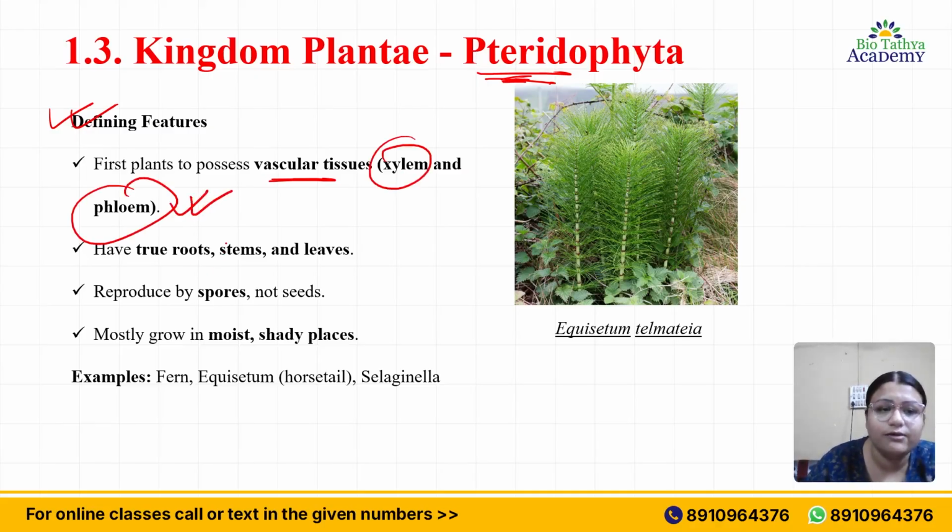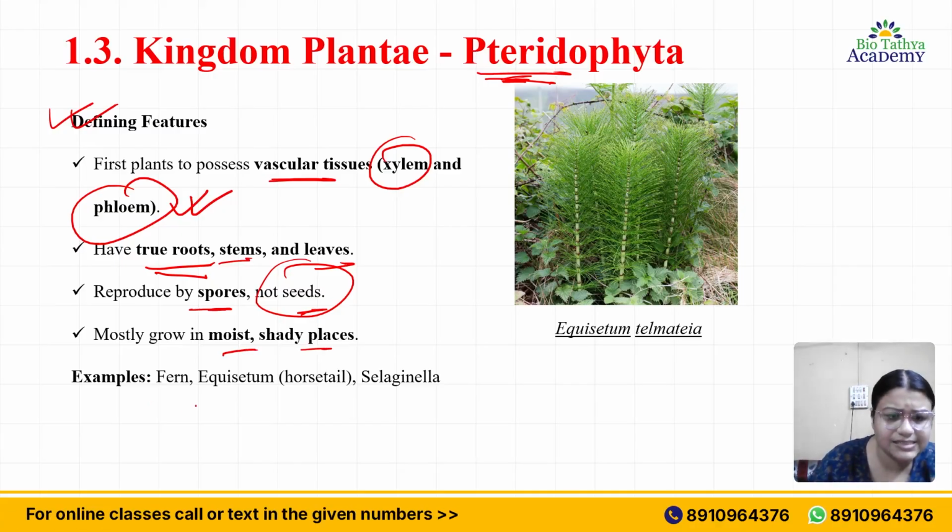They have true roots. As you can see, these are well developed plants, with true roots, stems and leaves. They also reproduce by spores, not yet by seeds, and they grow in moist and shady places. Examples are fern, Equisetum (horsetail), then Selaginella. These are the examples of Pteridophyta.